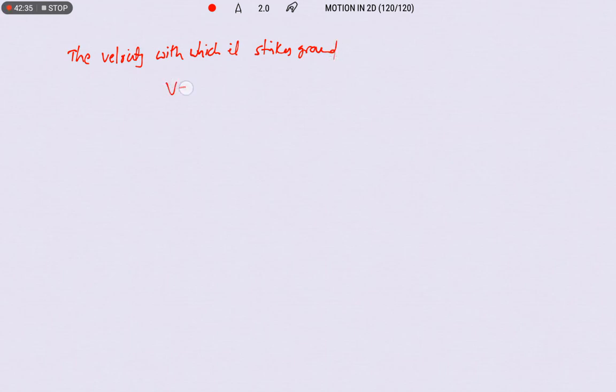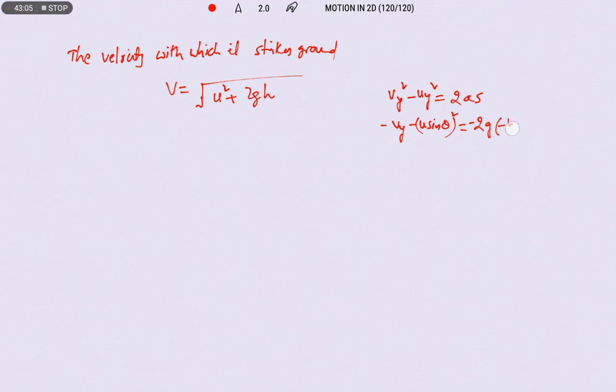Okay, the derivation we are not doing here; it is done the same way by taking the third equation of motion. So vy square minus uy square is equal to 2as. Here uy will be u sin theta, whole square, and the value of a is minus g, and s is minus h.